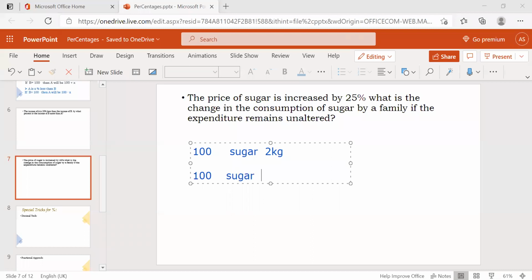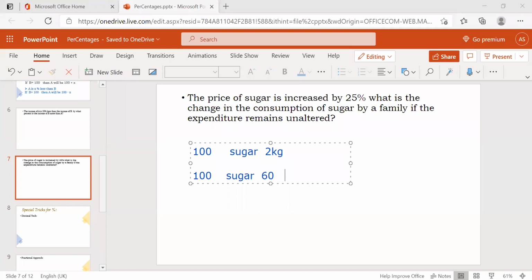Now, the shopkeeper said the sugar price has increased. It is now 60 rupees per kg. For understanding purposes, I'm taking these rupees. But I can spend only 100 rupees to buy the sugar because I don't have an extra amount.